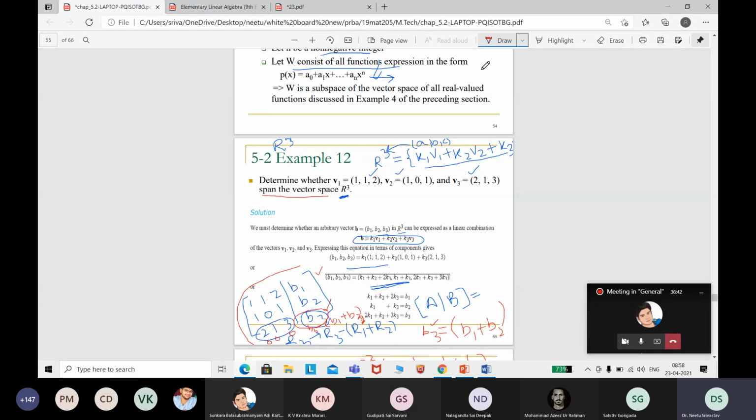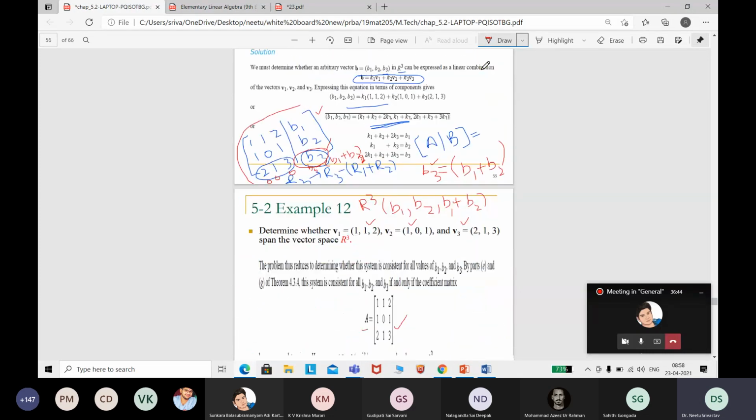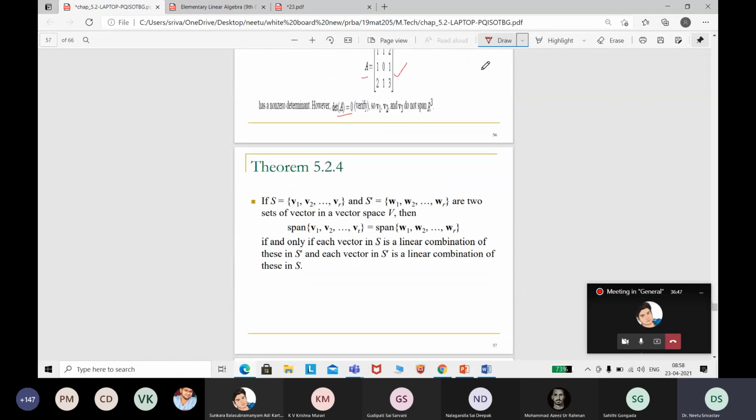Let us come to the next question. Now the theorem 5 point, these results you have to keep in mind. S is a set with V1 to VR. S dash is a set with W1 to WR. These are the two sets in V, correct? They have the same number of elements: this has R elements and this also has R elements.